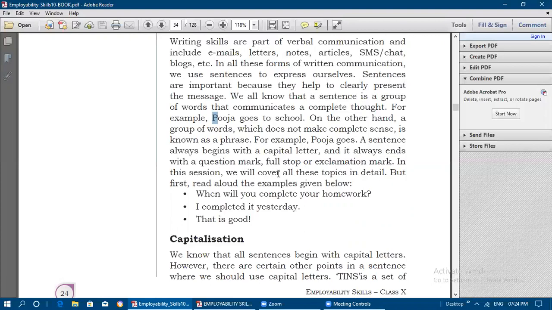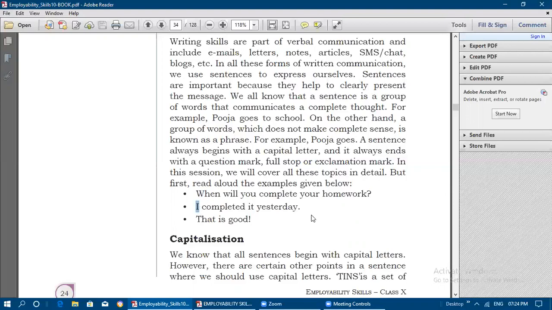In this session we will cover all these topics in detail, but first we need to read aloud the examples given below. When will you complete your homework? This is the question mark. I completed it yesterday. So here, if you see, this is a question sentence, and the first letter begins with a capital. Here also the first letter begins with a capital.